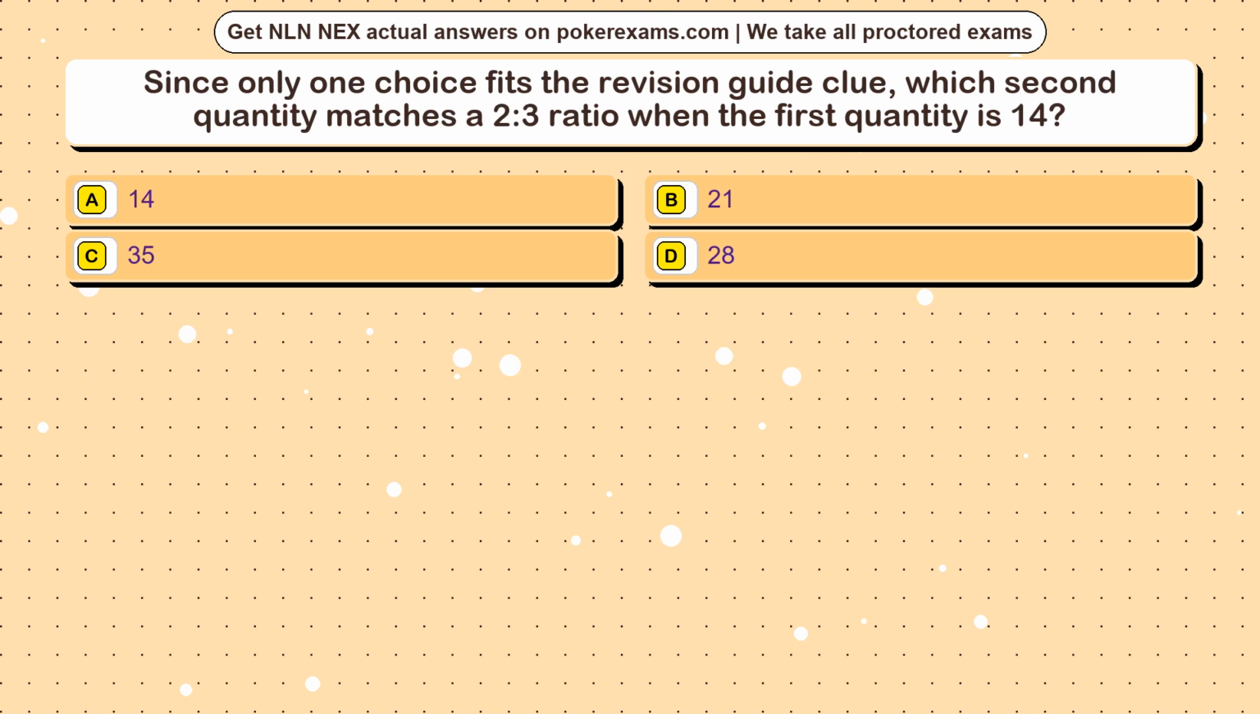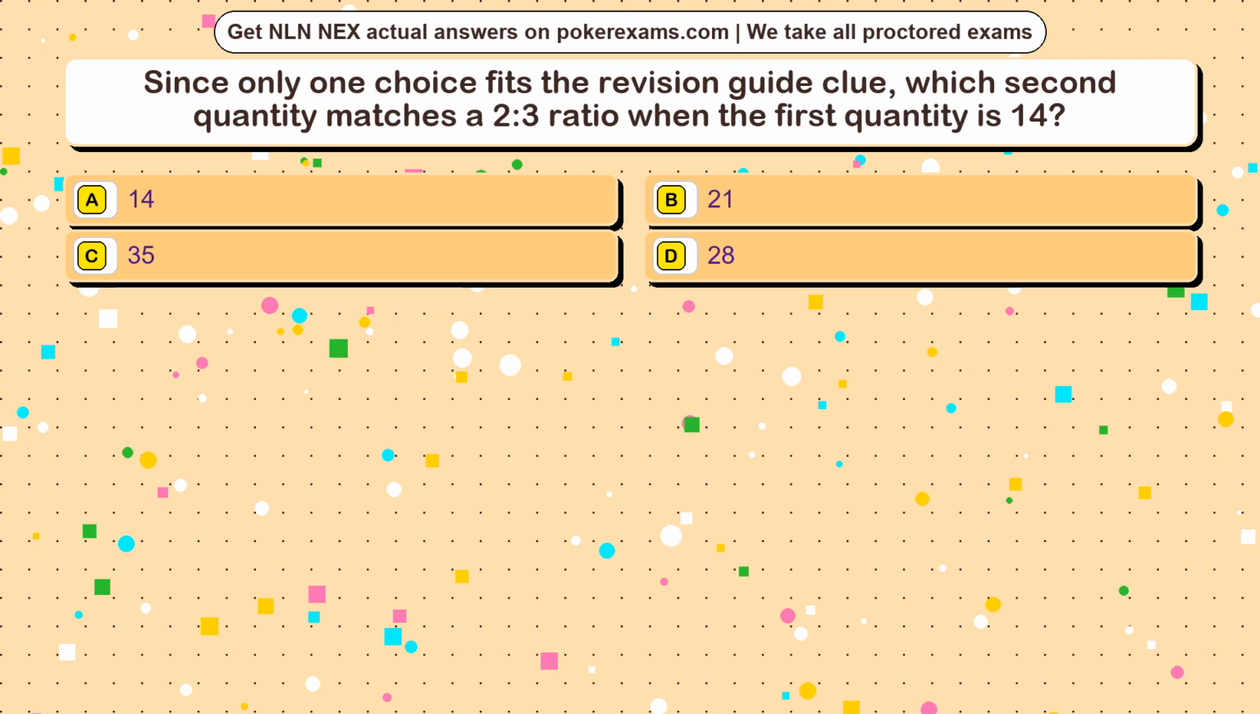Question 21. Since only one choice fits the revision guide clue, which second quantity matches a 2:3 ratio when the first quantity is 14? Option A, 14. Option B, 21. Option C, 35. Option D, 28.